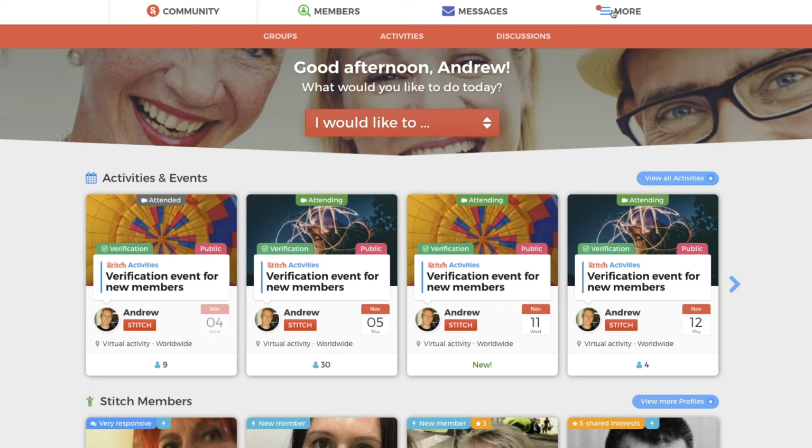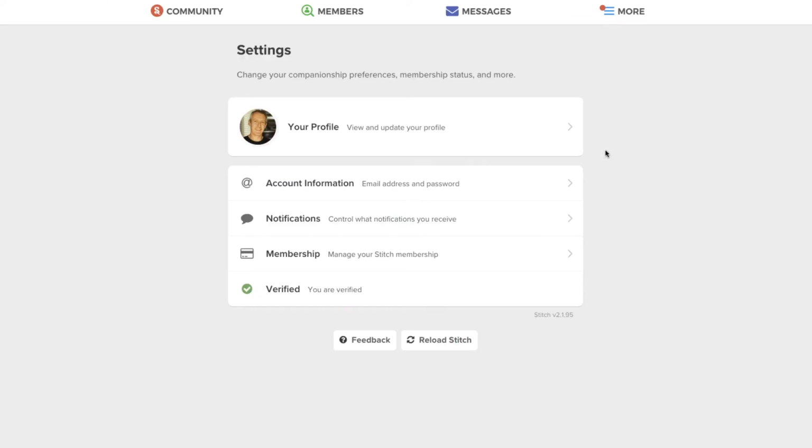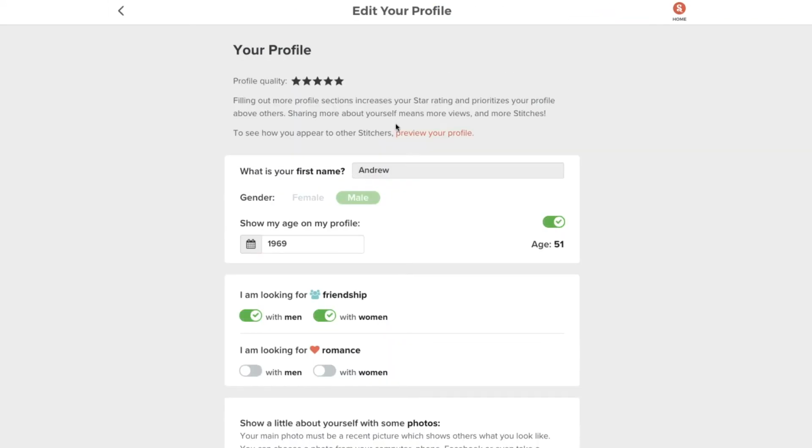So once you're into Stitch and you've found out what the community is all about, you might decide you'd like to extend your profile and make it better. So on the home page, just hit the More menu at the top of the screen, choose Profile and Settings, and then click Your Profile. And that's where you get to edit your profile.